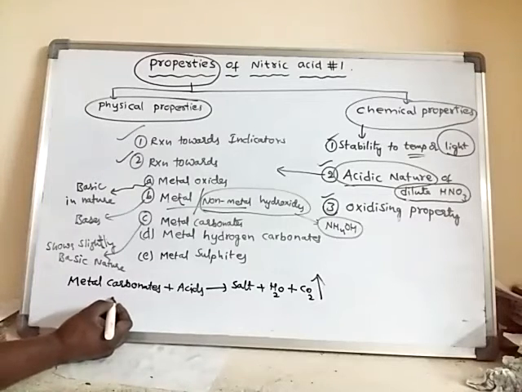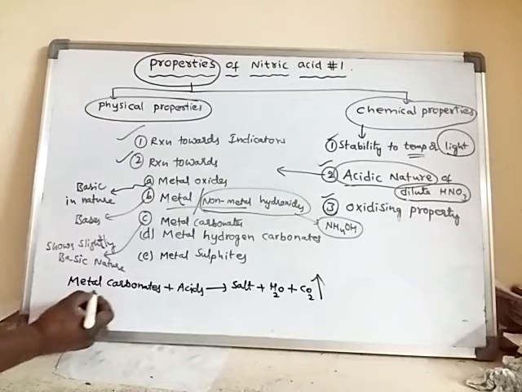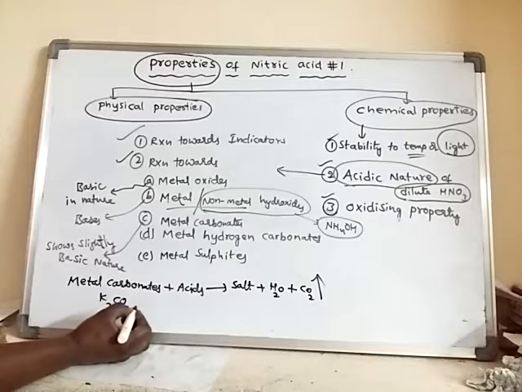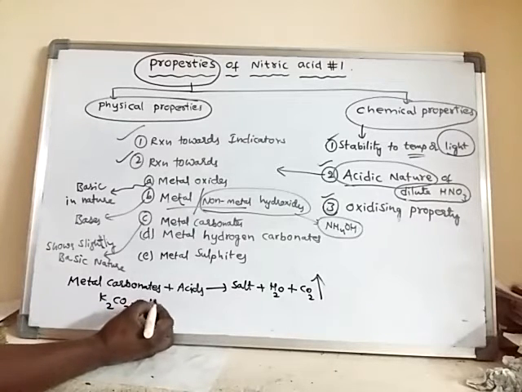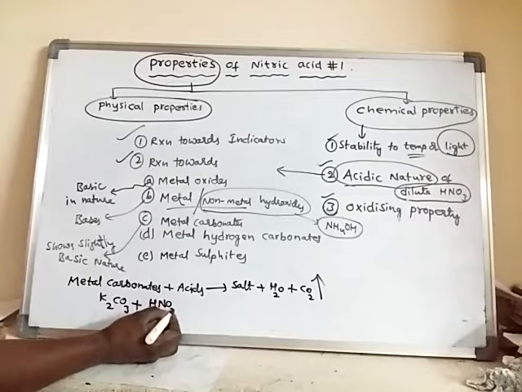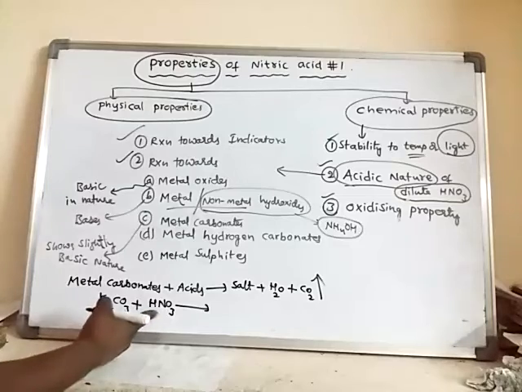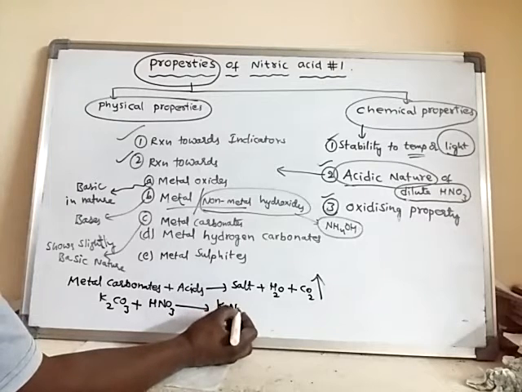Take any metal carbonate, for example potassium carbonate. If it reacts with dilute nitric acid, what happens? It will form potassium nitrate salt.